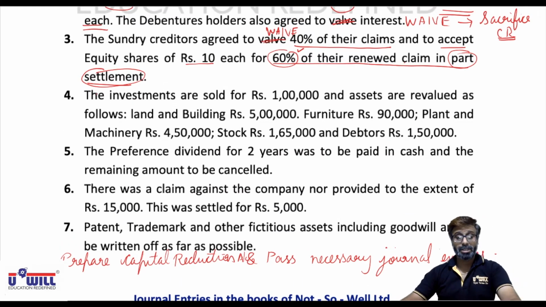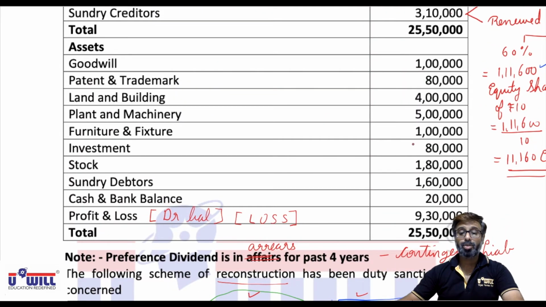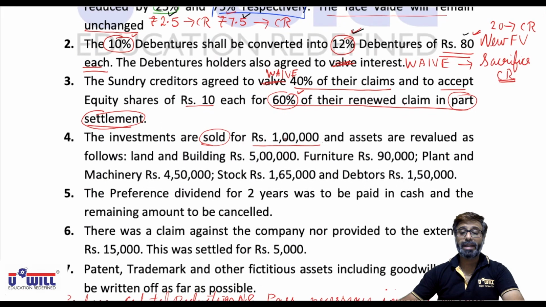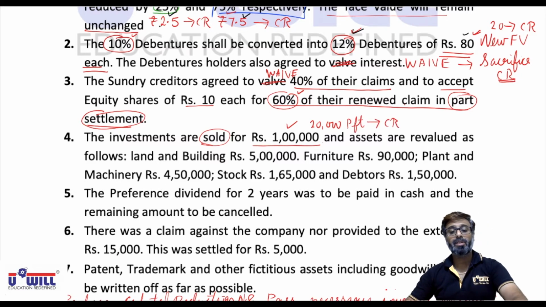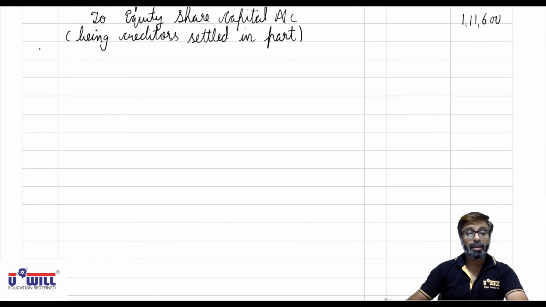Now look at the 4th adjustment. The investments are sold. Okay, they are sold off for rupees 1 lakh. Let's do it one by one. What are the investments? 80,000. Sold for 1 lakh means 20,000 of profit will be transferred to capital reduction. Okay, increase in the value of investment, 20,000 of profit will be transferred to capital reduction.